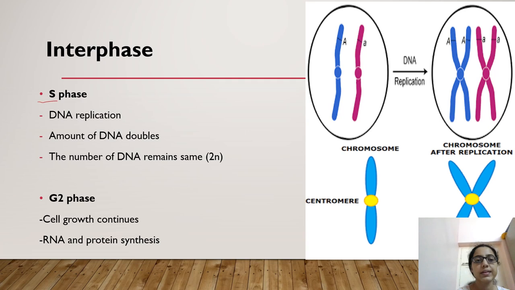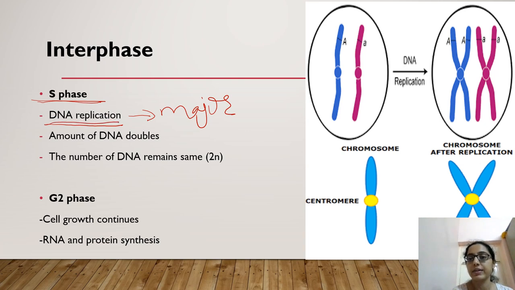Now, the synthesis phase. In that, DNA synthesis, DNA replication, occurs. This is a major change in the cell. What is DNA replication? See here, the structure of a chromosome is given. What is a chromosome? If you observe clearly under the microscope, the DNA is networked here, coiled here, and this makes the structure of one chromosome.